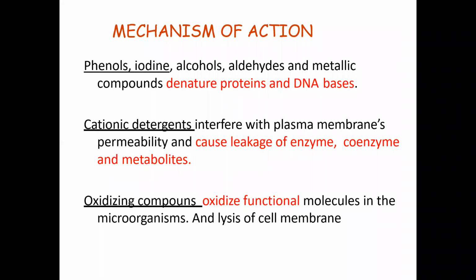We have seen the different mechanisms of action of the different chemical agents: phenol, iodine, alcohol, aldehydes, and metal compounds. If I use that chemical, what will happen to the microorganism? It can destroy the cell membrane. How? The cell membrane contains protein, which will be coagulated and denatured. After denaturation of the protein, the DNA structure or DNA characteristics of that particular organism will be changed. DNA is deoxyribonucleic acid.